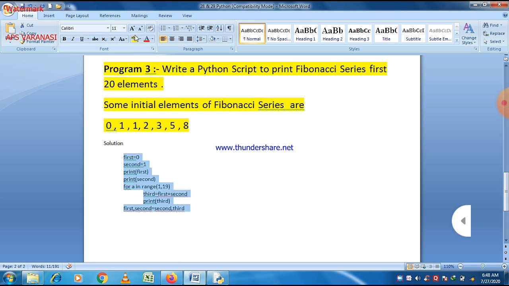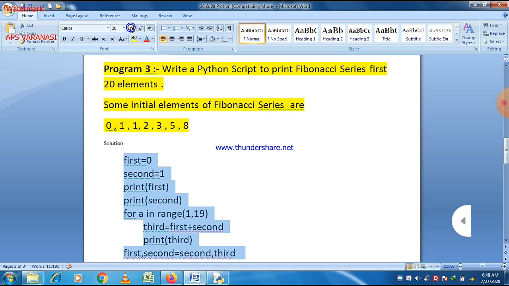The first element should be 0 and the second element should be 1. You can easily see that here first is equal to 0, second is equal to 1, and then we just print the first and second values here. So the values 0 and 1 will be printed on screen.